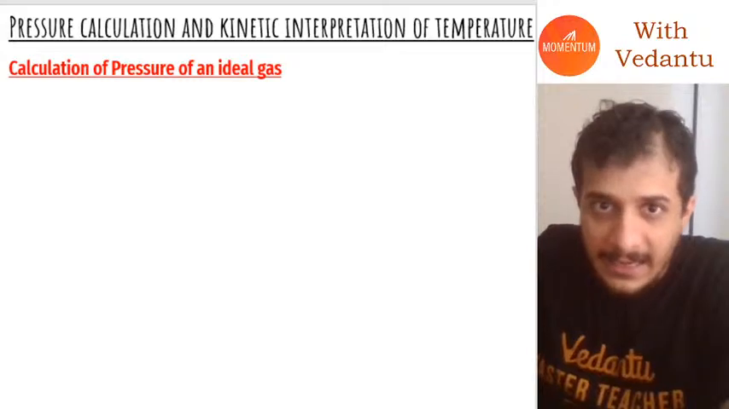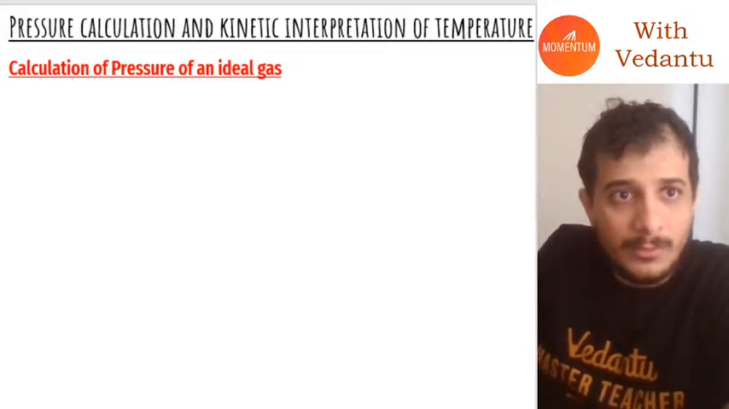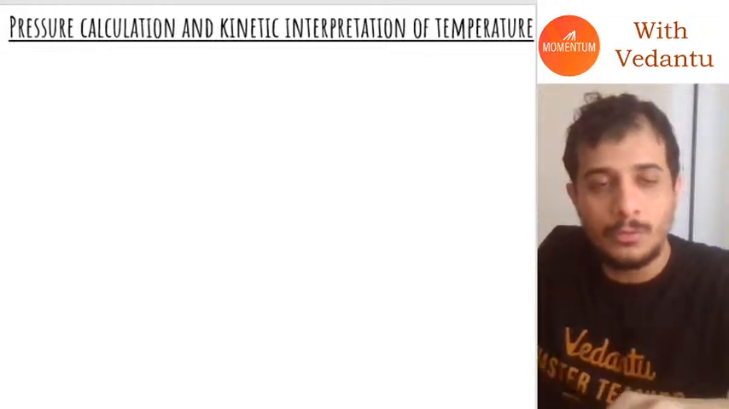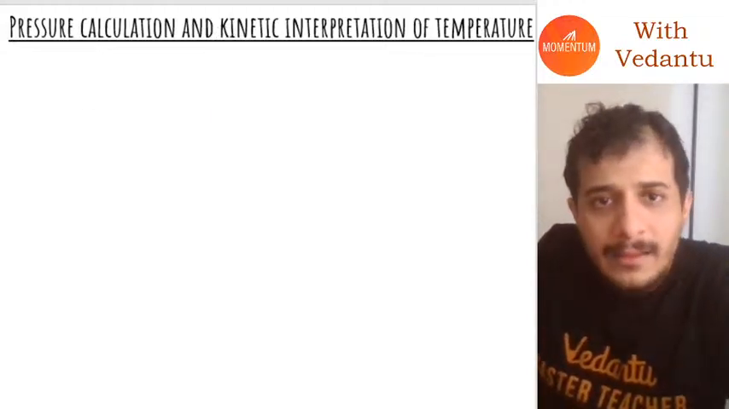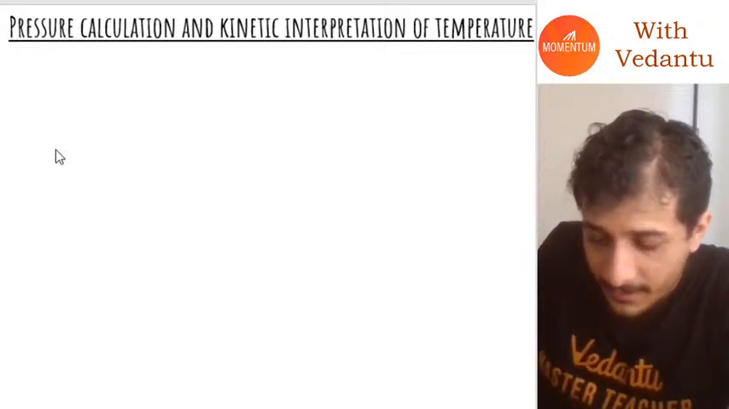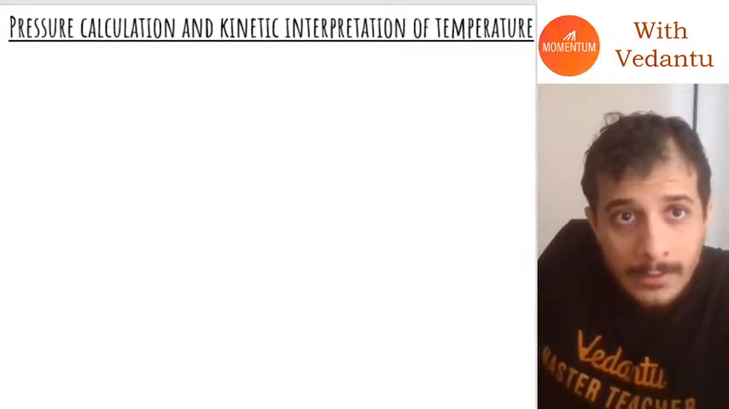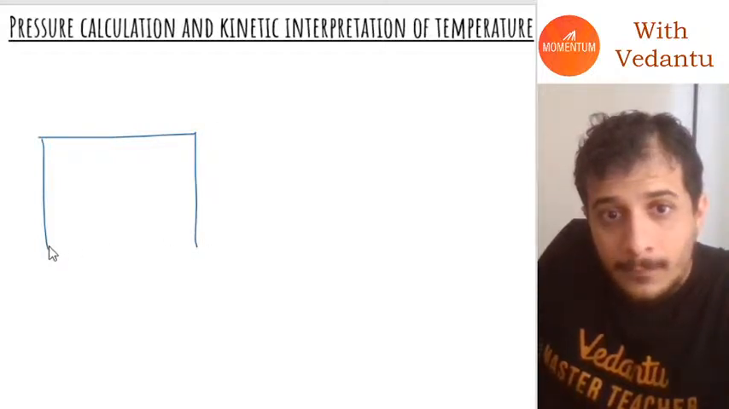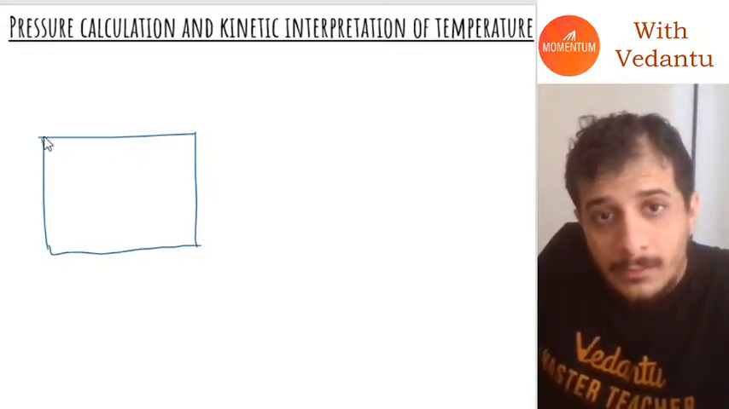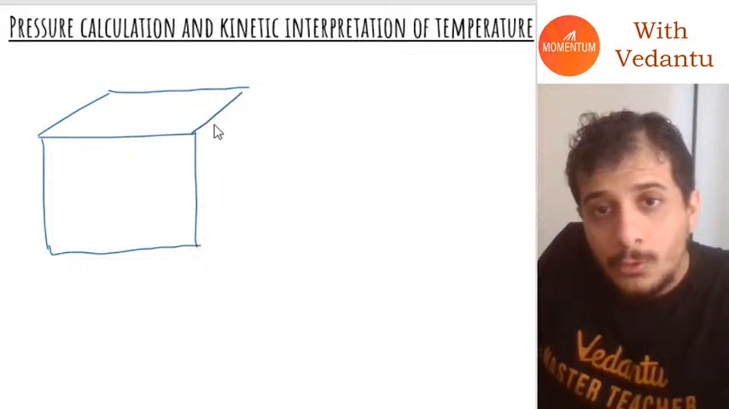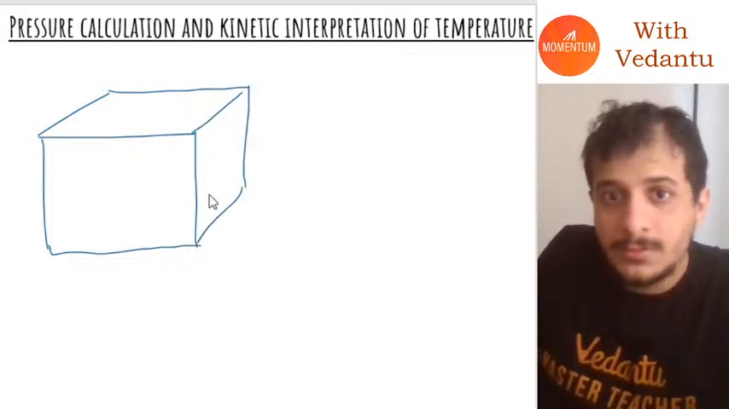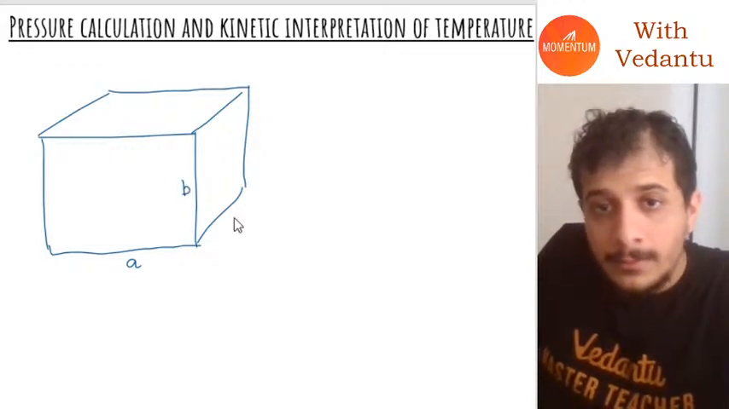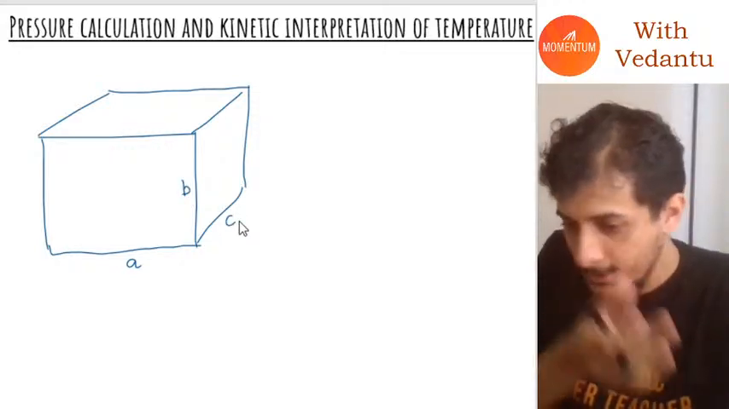So in this case, guys, let's just remove this. Let's say I have a small container, and this container is cuboidal in shape. Let's say this length is equal to A, this height is equal to B, and this breadth is equal to C. These are the three lengths, A, B, and C.